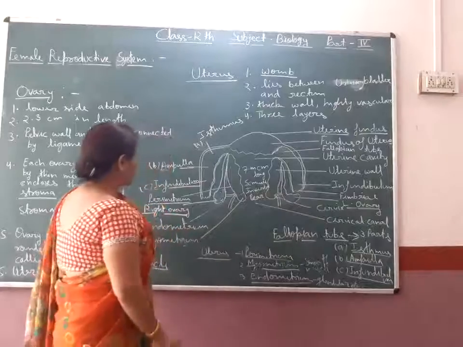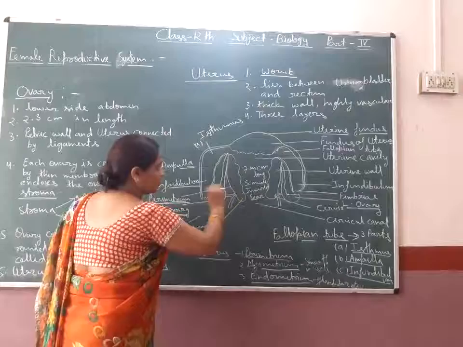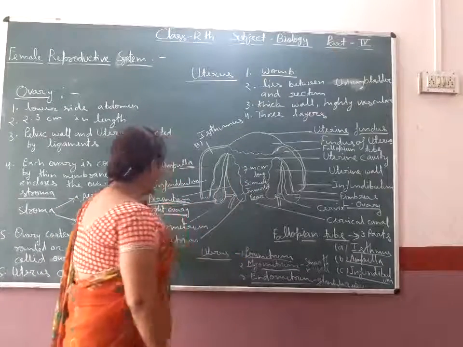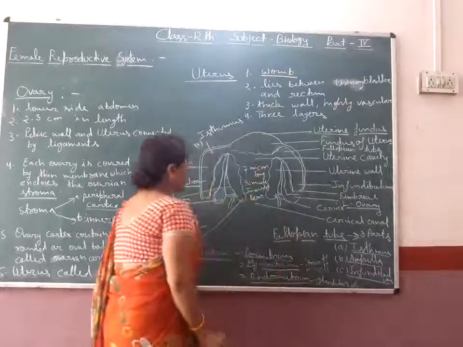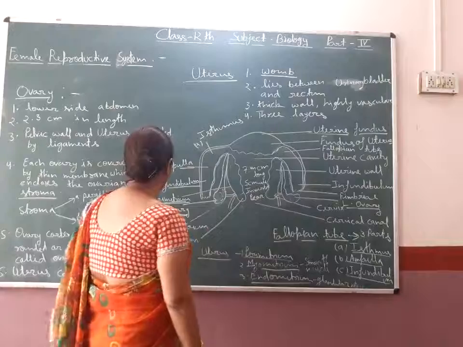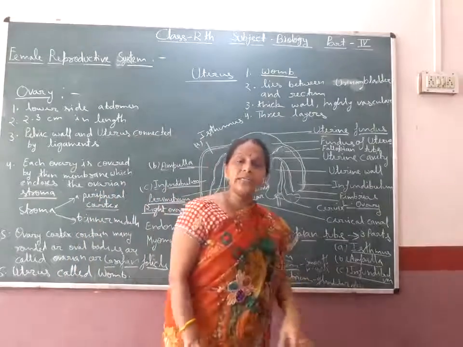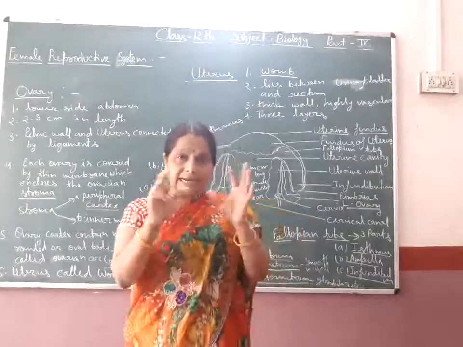The first layer is the perimetrium, which covers the uterus. The middle part is the myometrium, made up of smooth muscle fibers, and the inner part is the endometrium, which is glandular in structure. Glandular means lobule-like structure where glands are formed.